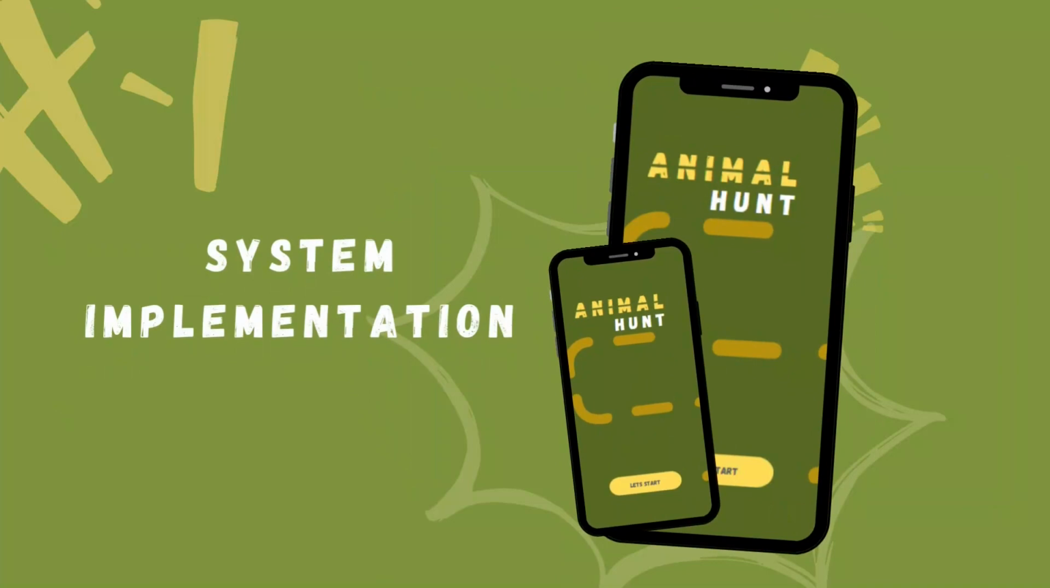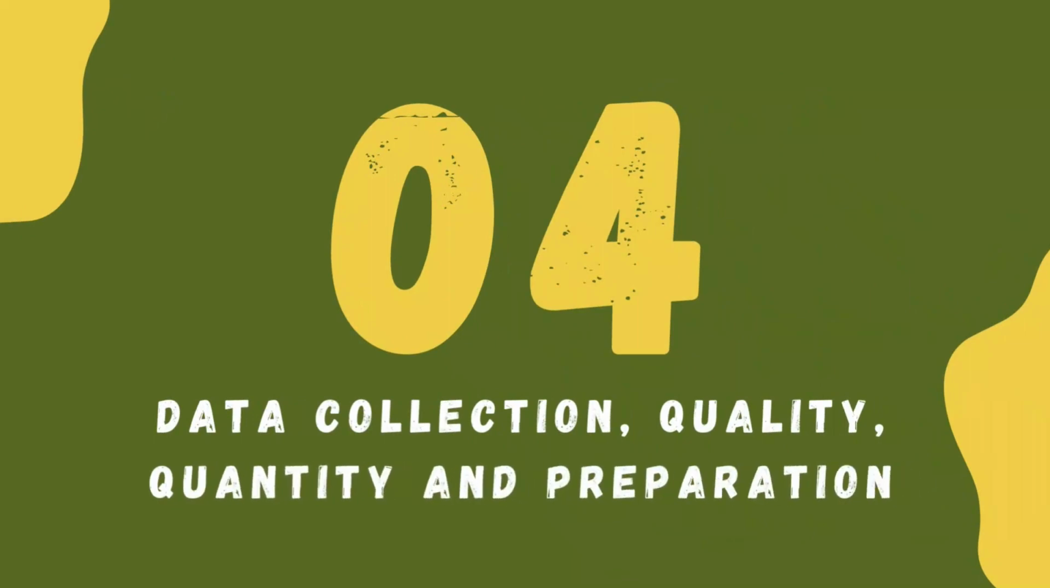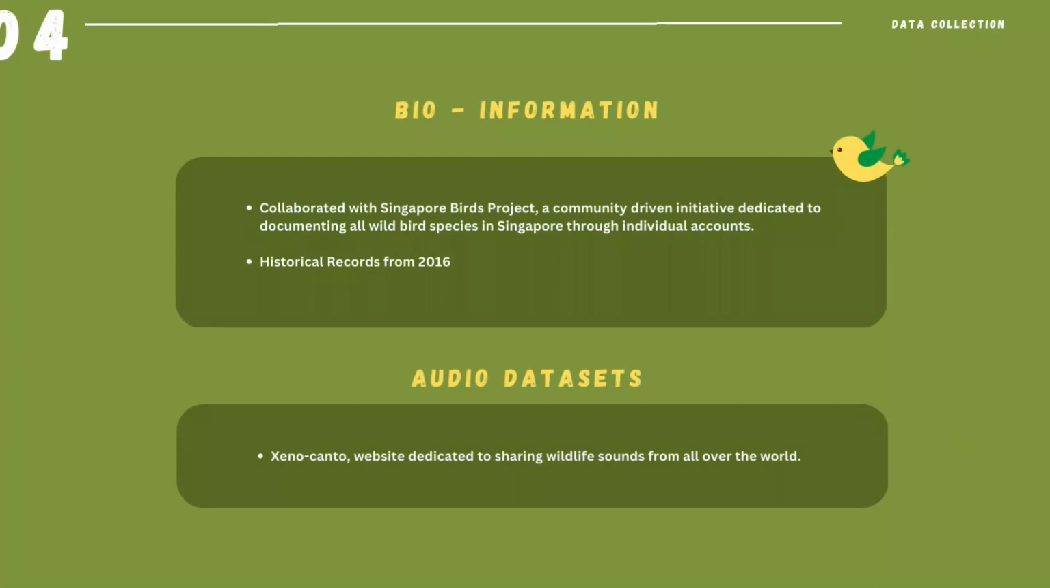So now let's talk about system implementation and how Animal Hunt was implemented. Of course, you need to start off with data collection, data quality, quantity, and preparation. So for bioinformation, we have collaborated with Singapore Birds Project as they have historical records from 2016, making their data really reliable. And for audio datasets, we are sourcing from Xeno-canto, a website dedicated to sharing wildlife sounds from all over the world.